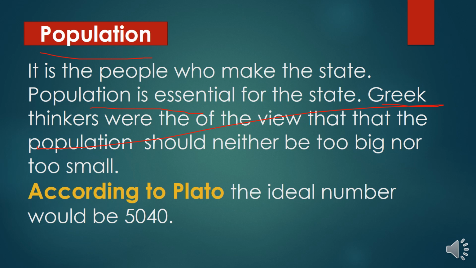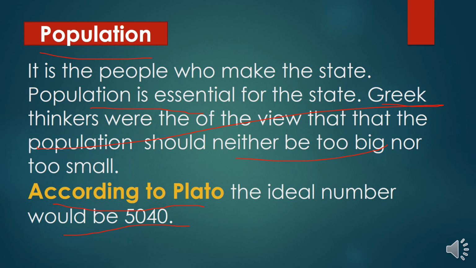Greek thinkers were of the view that the population should be neither too big nor too small. According to Plato, the ideal number would be 540. So the population is the most important and essential element of state. It is the first element of state.